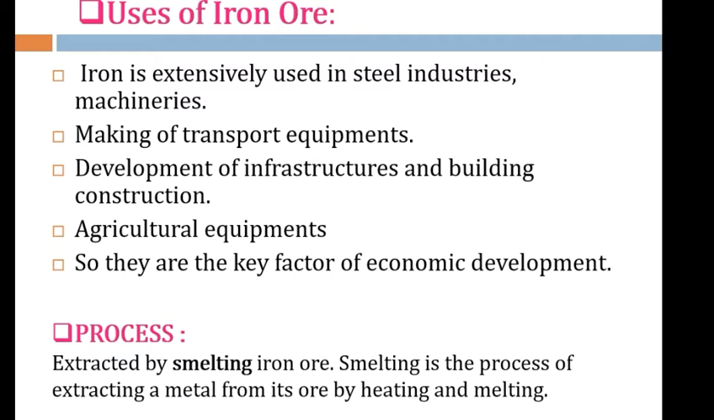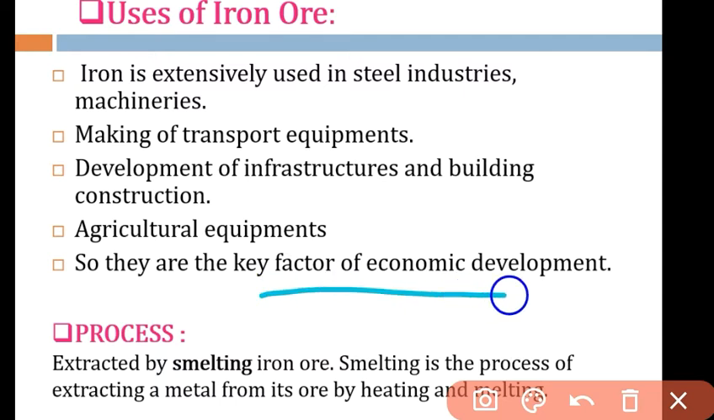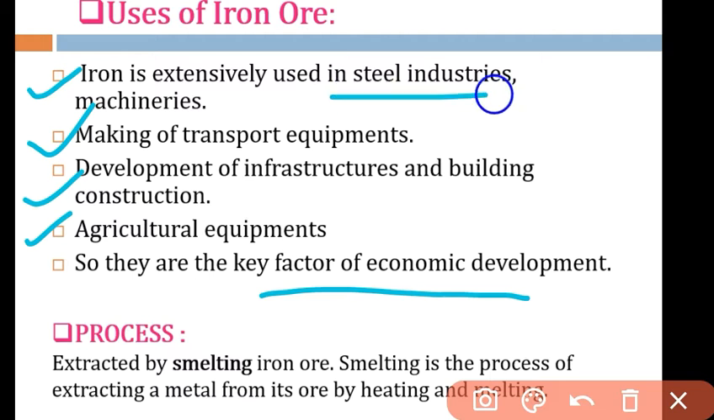If you have a question like why iron ore is a key factor of economic development, then you will have to write about its different uses in our daily life and in the development of the nation. How does it help? In the steel industry to make iron and steel, in various transport equipment, agricultural equipment, building materials, and infrastructural facilities, all of which are mainly made using iron ore. That is why iron ore is the key factor of economic development.